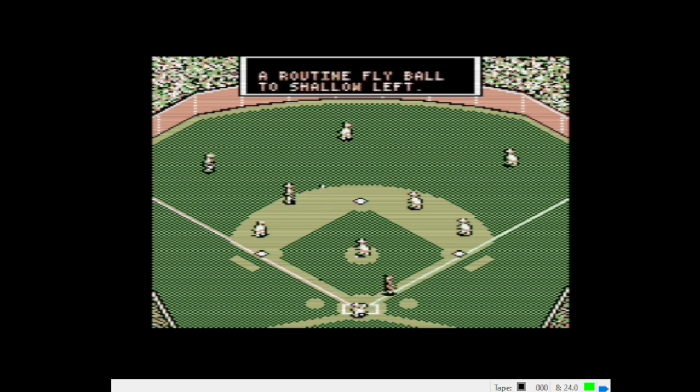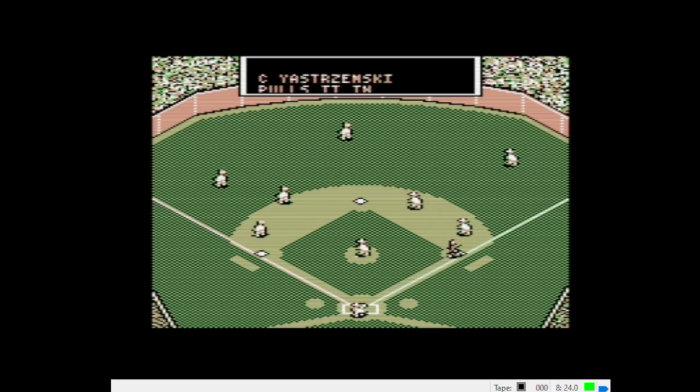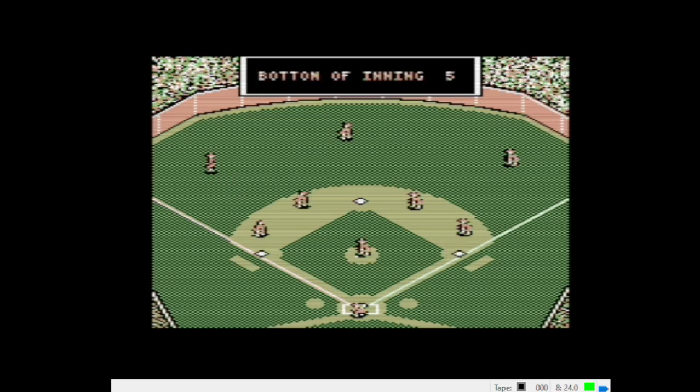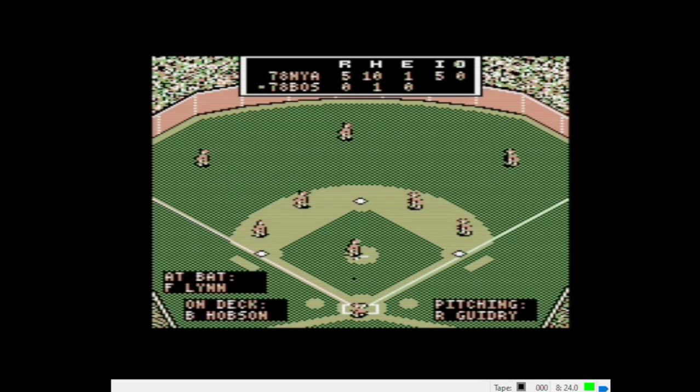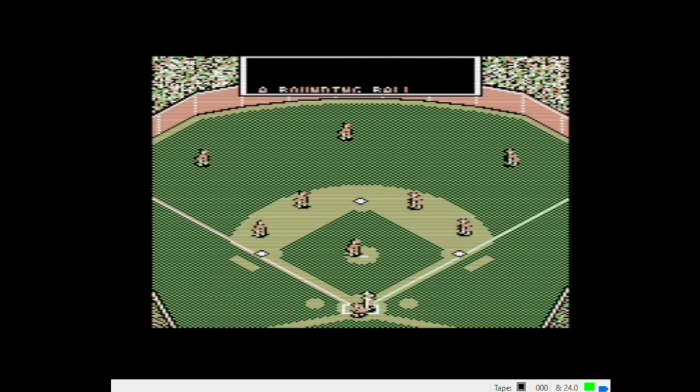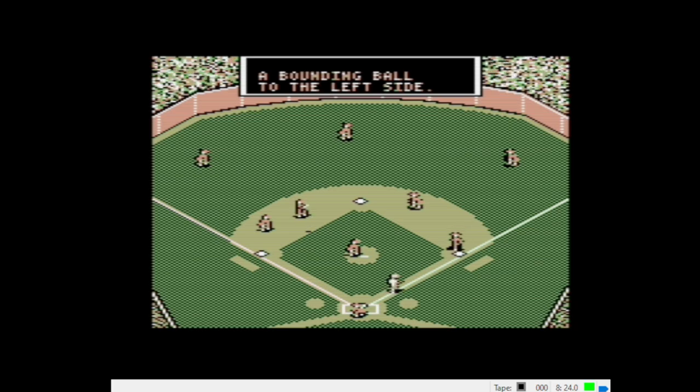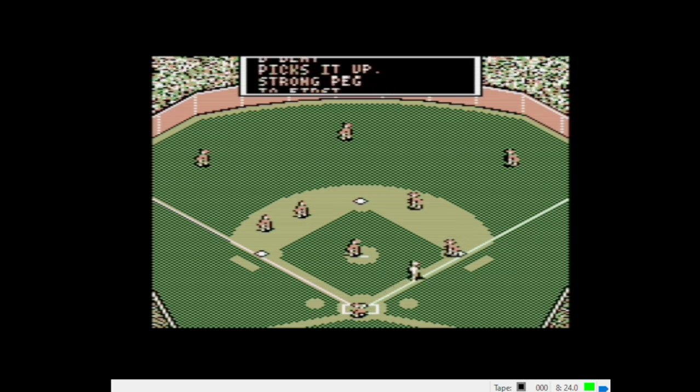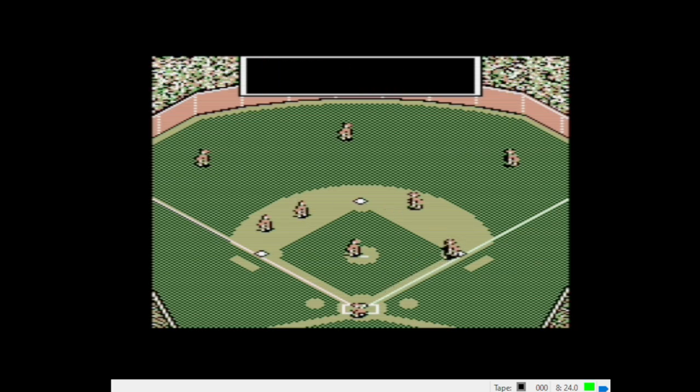Roy White steps in there, routine fly to shallow left. There were various season discs available. Lynn hits a bouncer to the right side. Dent picks it up, strong peg to first, and he got him.